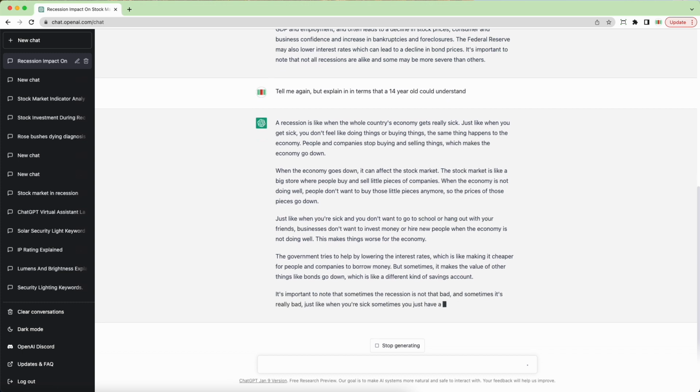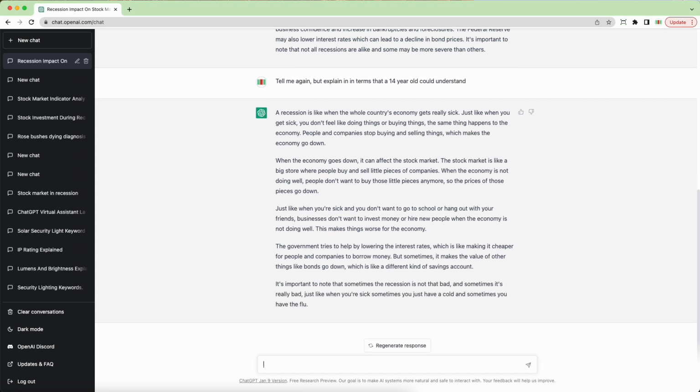So you can see here the very first paragraph: a recession is like when the whole country's economy gets really sick. Just like when you get sick, you don't feel like doing things or buying things, the same thing happens to the economy. People and companies stop buying and selling things, which makes the economy go down. So that's pretty good, right?